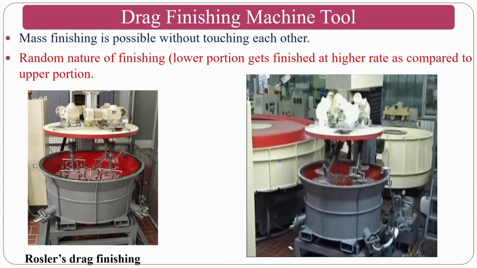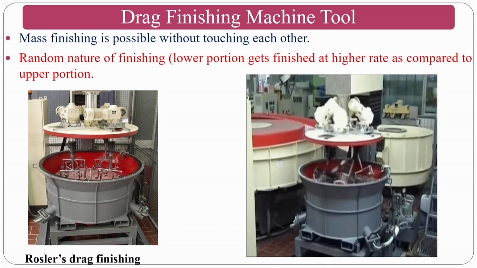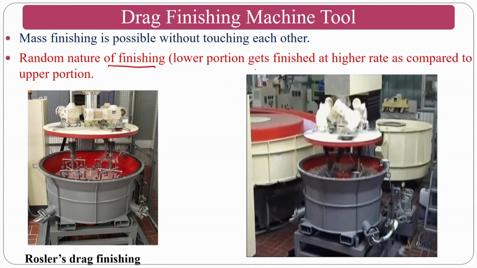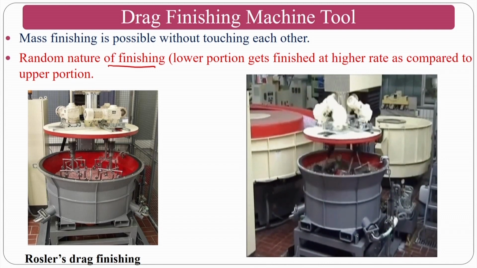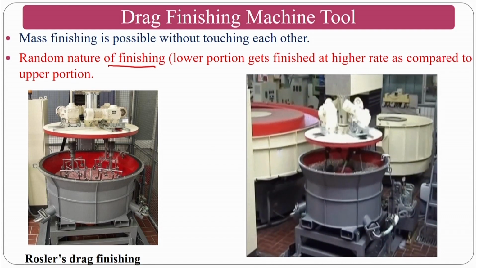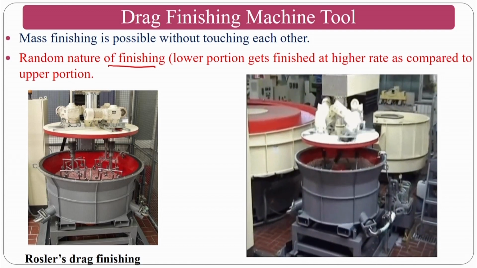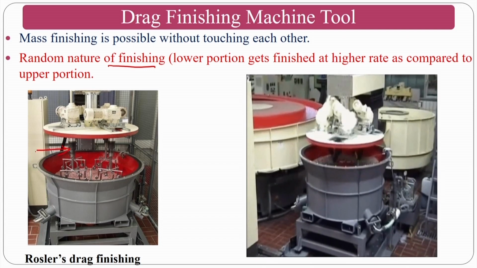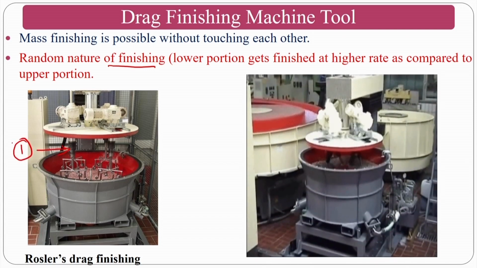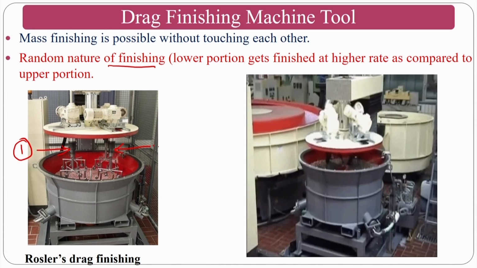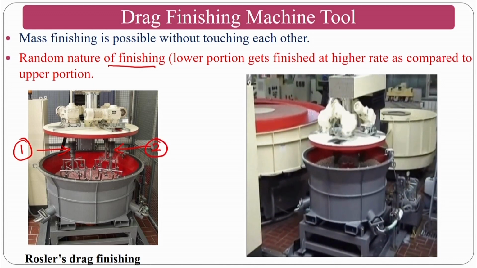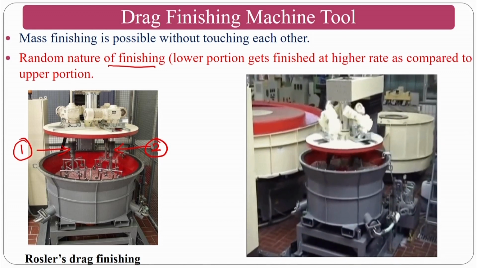If you see in mass finishing, which is random in nature, the lower portion gets higher rates and all those things. This can be overcome by drag finishing. As you can see here, a set of implants are held here. I am just showing you 1 and 2, 3, 4 are also there. So you can rotate about its own axis so that your components are finished.